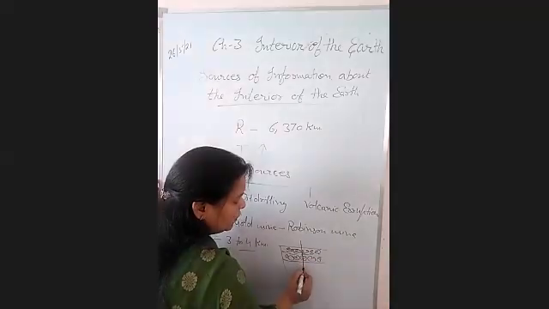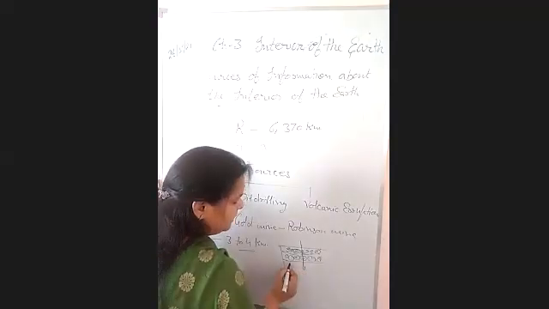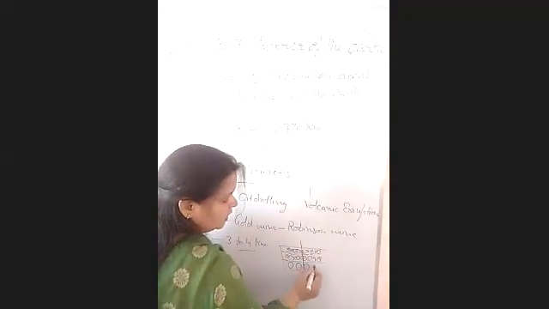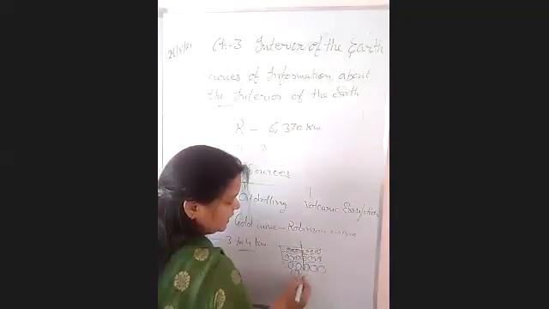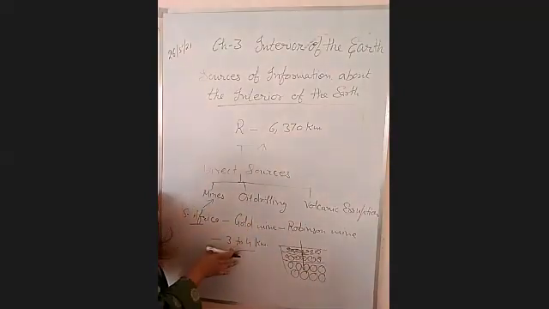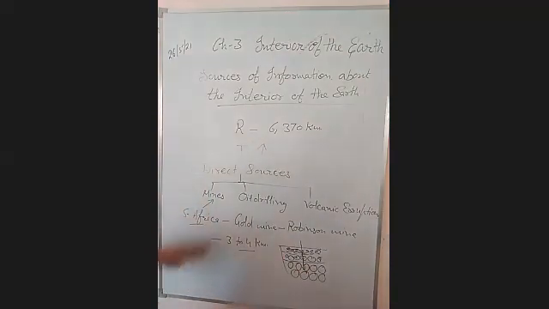When you go deeper, there will be rocks, brick particles, right? So similarly, when we dug the earth's crust, there was a different kind of material with the depth, right? So this gives us an idea about the earth, which type of material it is formed of.